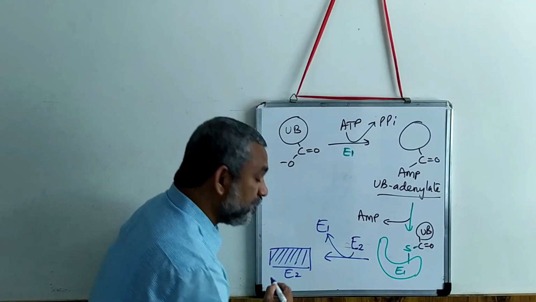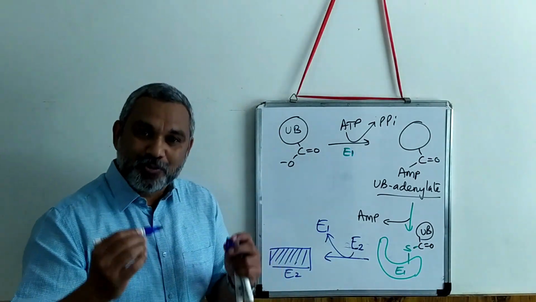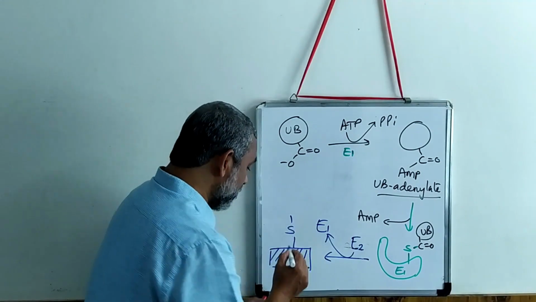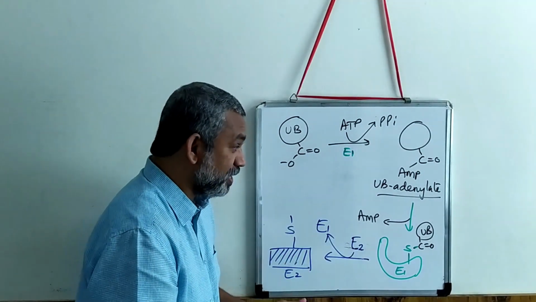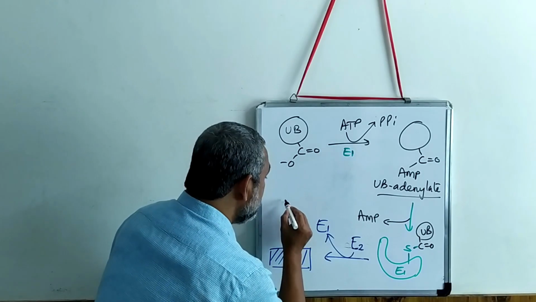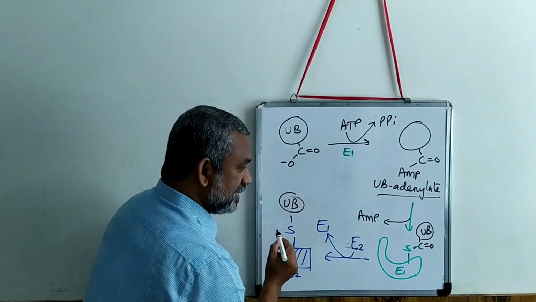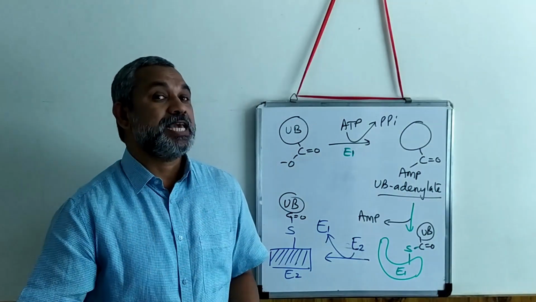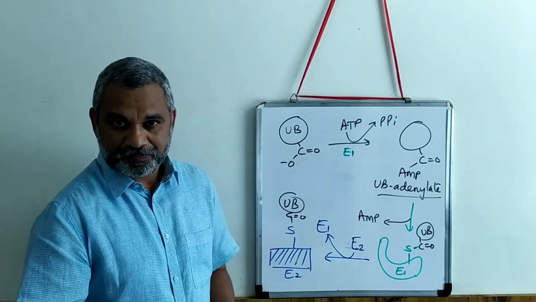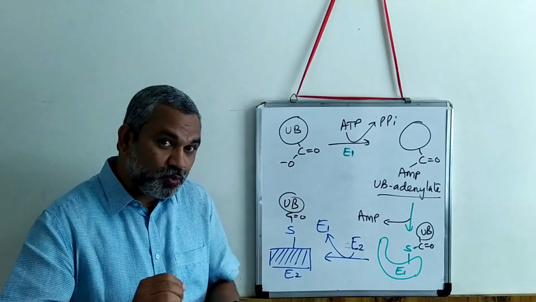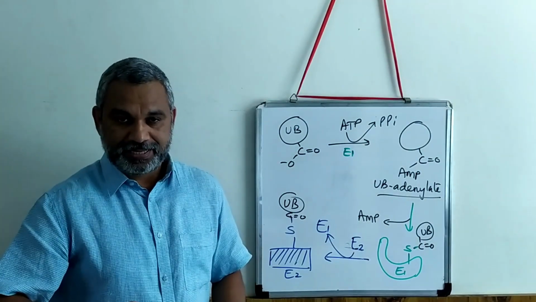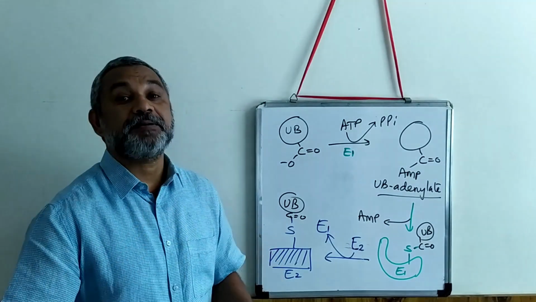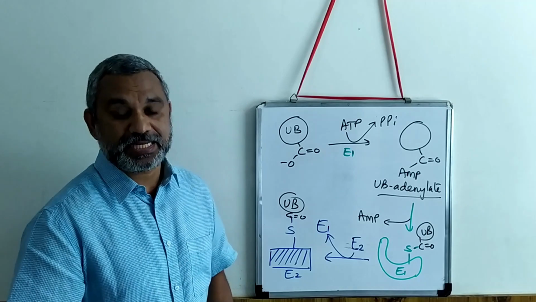E2 will transfer ubiquitin to another cysteine residue which is present in E2. So UB is transferred to E2. This is catalyzed by the second enzyme. So now we have an E2 which is ubiquitinated. Now comes the final step, which is carried out by the E3 enzyme.